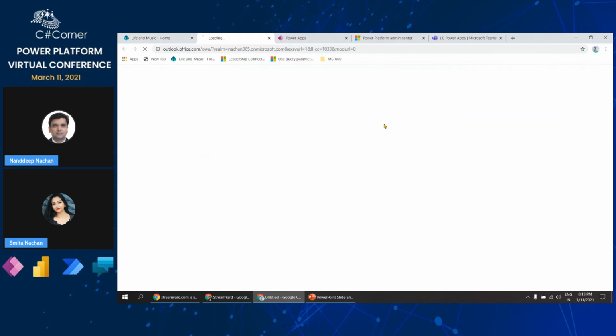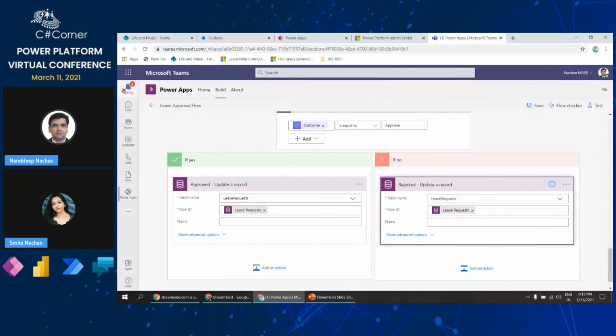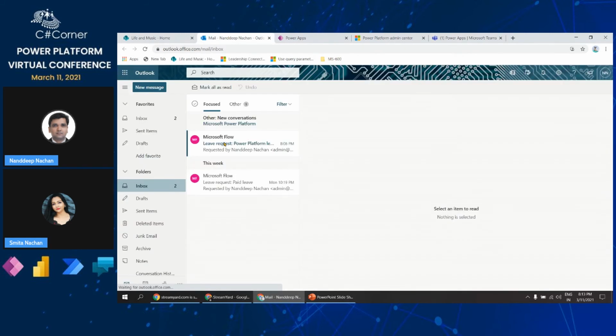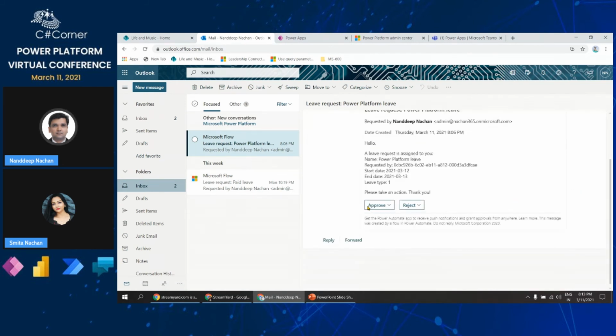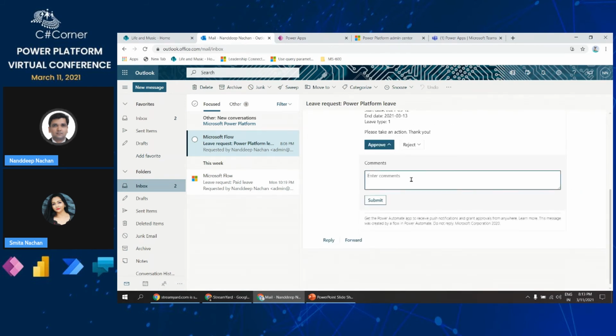Outlook for this particular user. So let me go ahead and open up the Outlook. I see that this particular flow has been triggered when I created that entry during the first demo, and this is the email that we have. This is the leave request email that we have received, and from here we'll be able to take the action. So I will go ahead and approve this leave, and I will just click on submit.